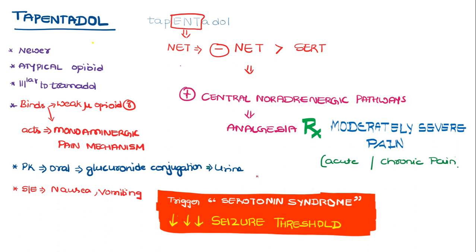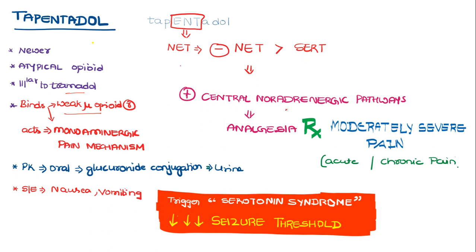Coming to tapentadol, which is a newer atypical opioid drug, the actions are similar to that of tramadol. It binds to the weak mu opioid receptor, and apart from that it also acts on the monoaminergic pain mechanism, thereby it inhibits the noradrenaline transporter more than the serotonin transporter.